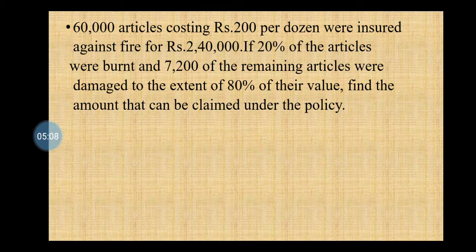So we have to find how much amount we can claim under the policy.